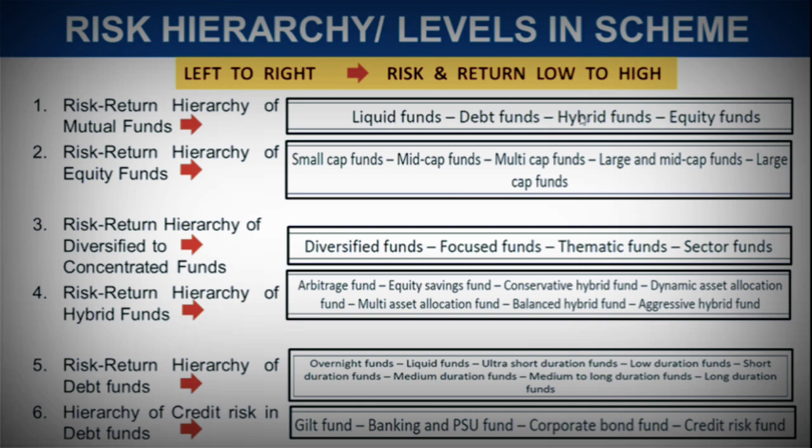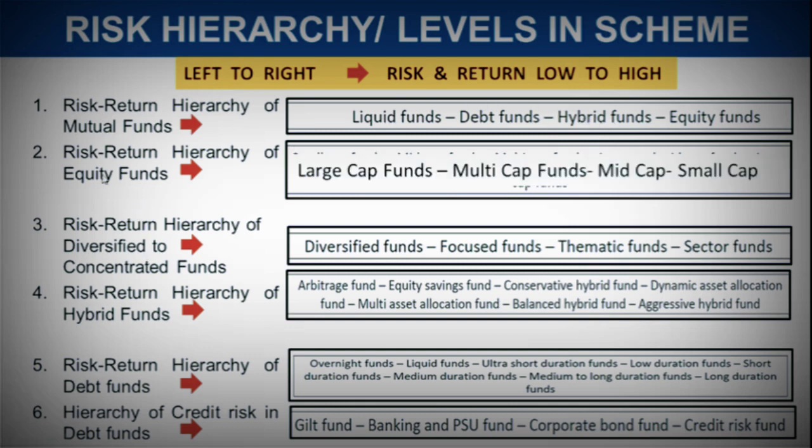You are going from lower return to higher return. Now, as we move to the risk return hierarchy of equity funds, you can see that at the left point is large cap funds, because we know that large cap funds invest in companies which have the highest market capitalization, and these are the most stable and profitable companies in the market which have been growing for quite a few years. So large cap companies are not as risky as small cap or mid cap companies, and thus large cap funds are on the left side. It is at the lowest risk and lowest return possibility in a shorter period of time.